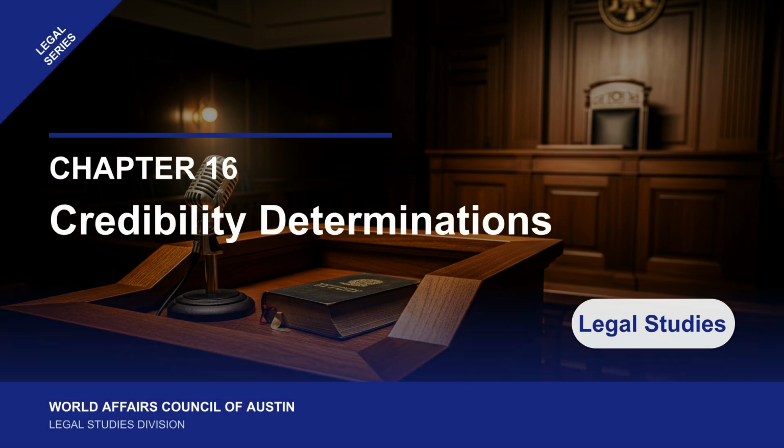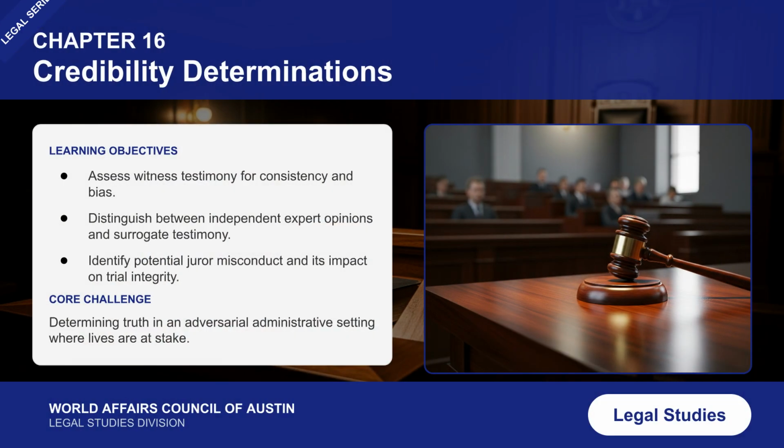Welcome to Chapter 16 of the Legal Series, focusing on credibility determinations. This video explores how truth is assessed in adversarial legal settings. Our learning objectives include assessing witness testimony for bias, distinguishing between expert and surrogate opinions, and identifying juror misconduct. The core challenge is determining truth when lives are at stake.